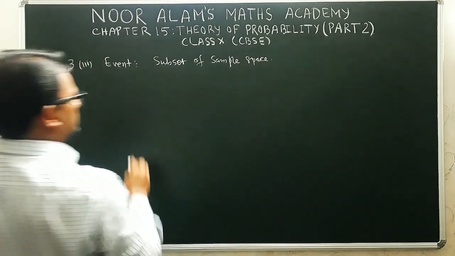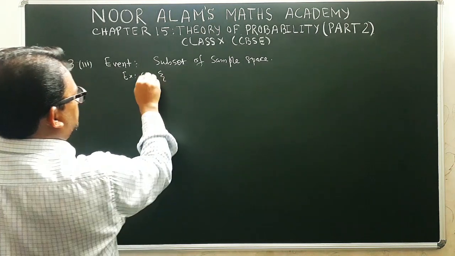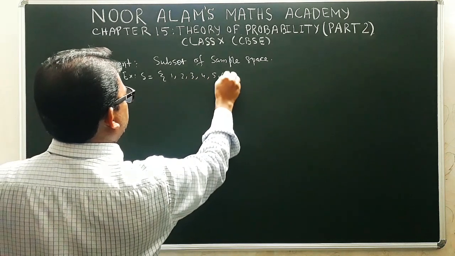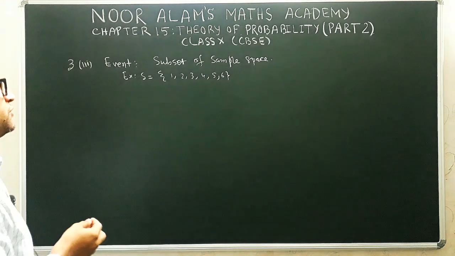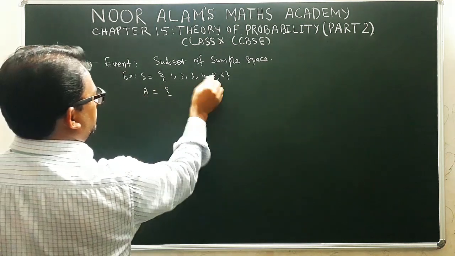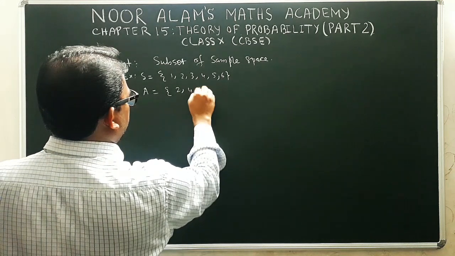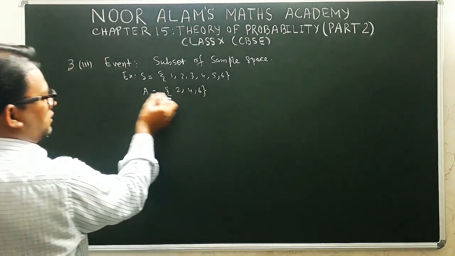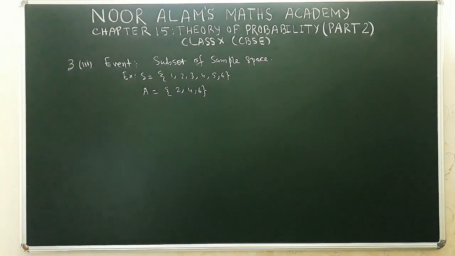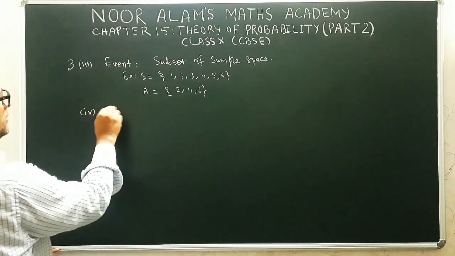Subset of sample space. Suppose example is, if you throw a die, then you have the sample space as 1, 2, 3, 4, 5 and 6. You want to take a subset of this set like A, which contains the set of all even numbers from these sample points: 2, 4 and 6. Now all the points which are present in A come from the set A. So we call A the event. Okay. Now next definition is simple event.